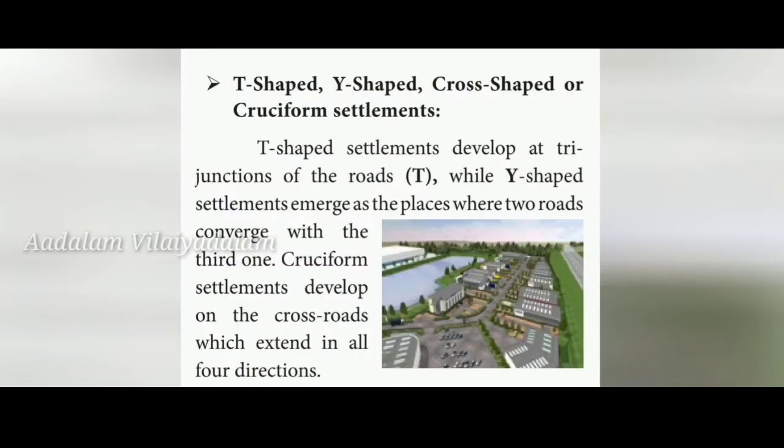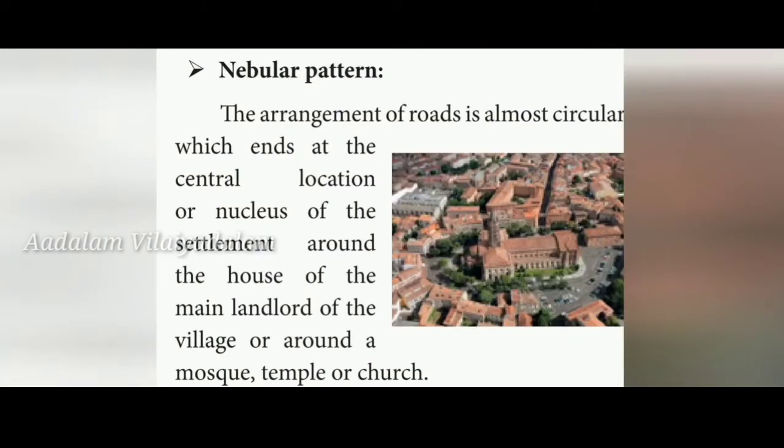Here, where two roads converge with a third one, that area is called a T-shaped or Y-shaped settlement. Nebular pattern. This type of pattern is found around the main landlord's house in the village or around a mosque, temple or church. So this is what rural settlements are. Next is about urban settlement.